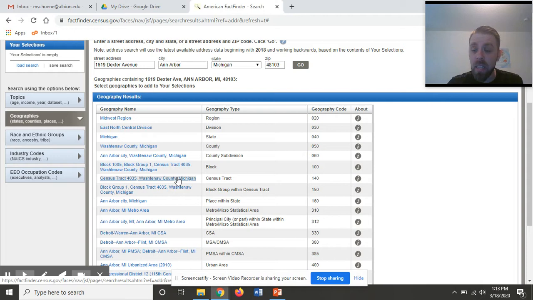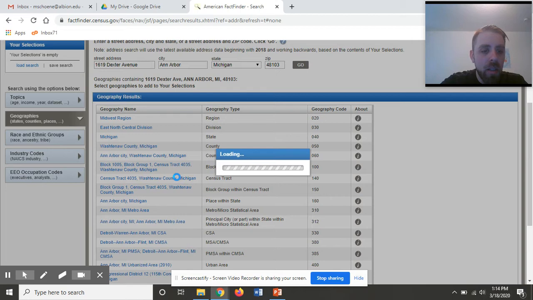And a tract is the Census Bureau's best approximation of a neighborhood. The population should be between 3,000 people and 5,500 people, although in rural areas it may be less. In very dense urban areas like New York City, it may ultimately be more.